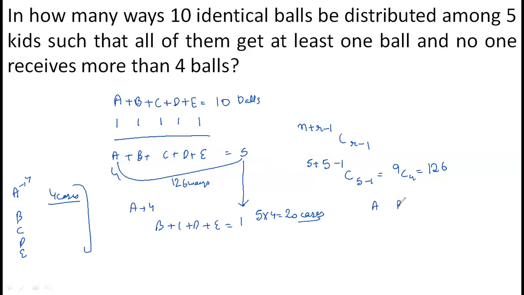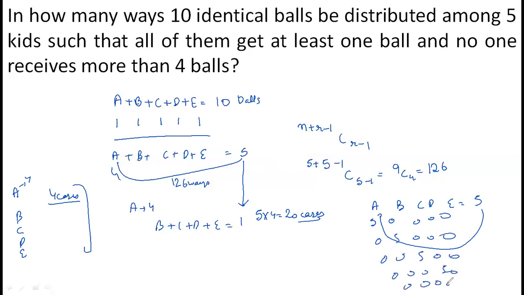Now, what are the cases in which one of them can have 5 balls? There are a total of 5 balls. So the cases can be: A gets all the balls and the rest get 0, B gets all the balls and the rest get 0, C gets all, D gets all, and the last one is again this. So there are 5 more cases. These 5 cases are those in which any one of them is getting 5 balls, which makes the total with him 6 balls. So these 25 cases need to be eliminated from these 126 cases. If I subtract 25 from 126, the total number of cases left would be 101. These are the valid cases in which the balls with each individual are 4 or less, right?